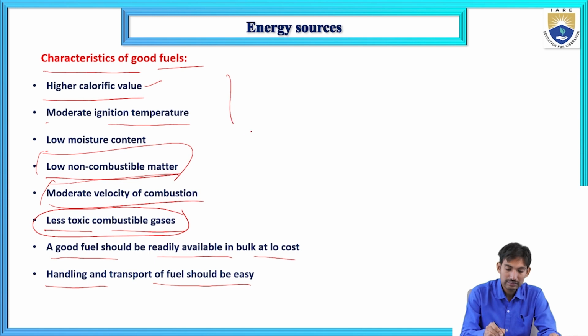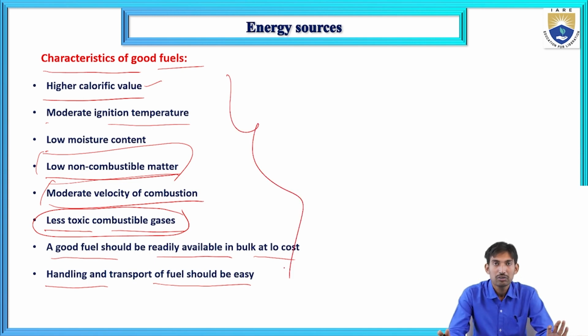These are the characteristics of the good fuel. What are those? The good fuel should contain higher calorific value and moderate ignition temperature. The good fuel should contain low moisture content. And the good fuel should contain low non-combustible matter. On combustion, it produces a low amount of non-combustible matter.